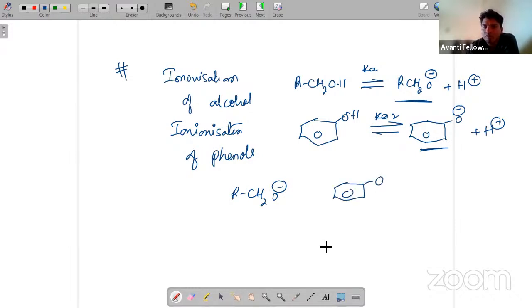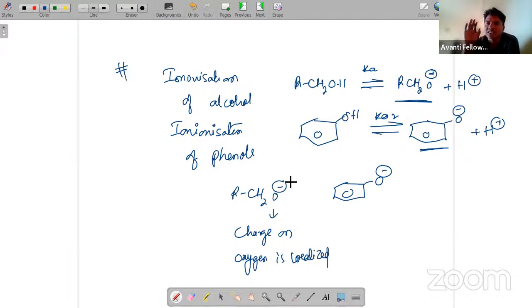phenoxide ion. We know that in the alkoxide the charge on oxygen is localized. What is the meaning of localized? It means the charge will remain there only; it will not move. But here, we can clearly observe delocalization of charge taking place from oxygen. How does the delocalization take place?